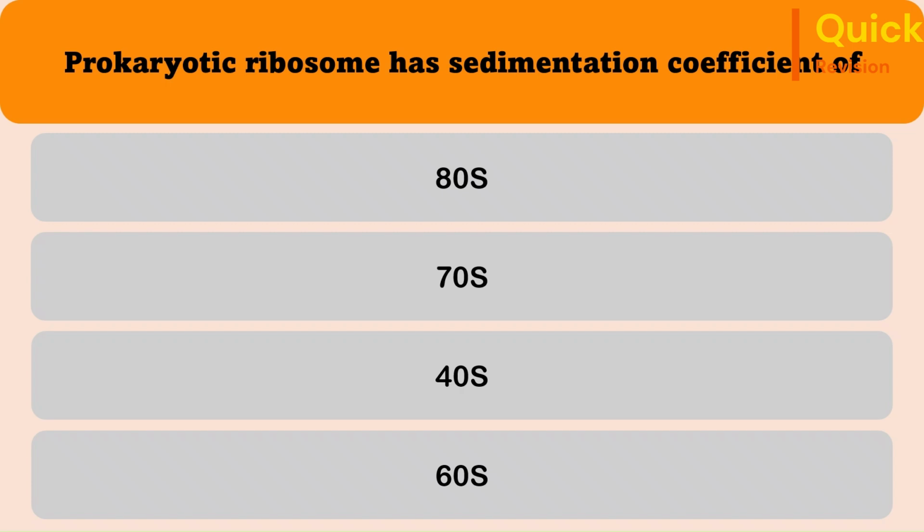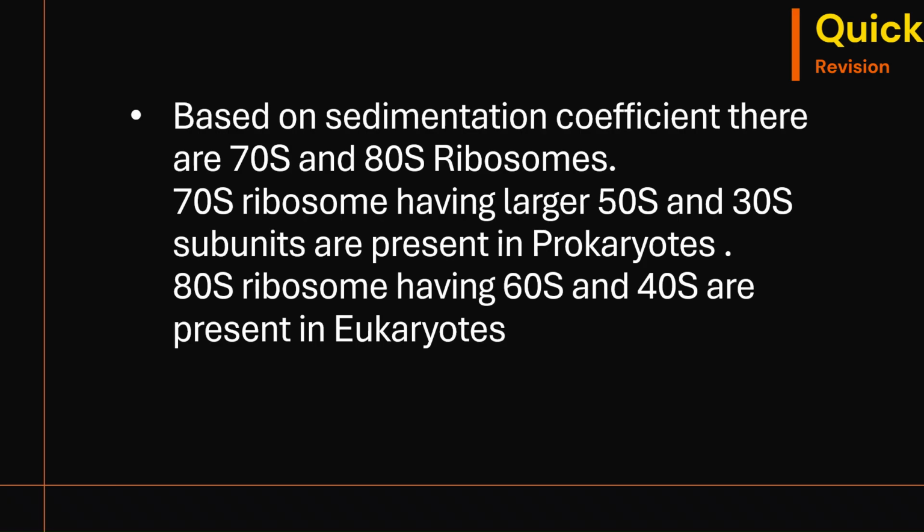Seventh question. Prokaryotic ribosome has sedimentation coefficient of 80s, 70s, 40s, 60s. The correct answer is 70s. Based on the sedimentation coefficient, there are 70s and 80s ribosomes. 70s ribosome has 50s larger subunit and 30s smaller subunit, which are usually present in prokaryotes. And 80s ribosome has 60s larger subunit and 40s smaller subunit, which are present in eukaryotes.